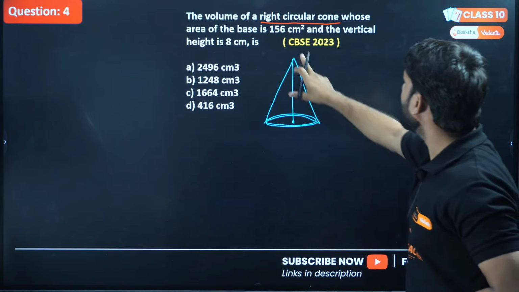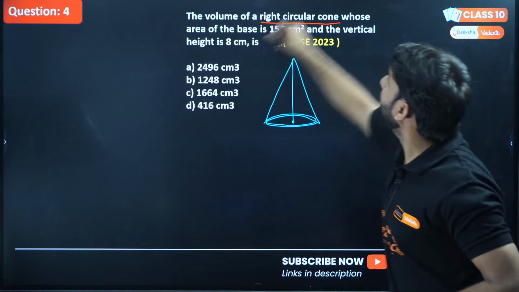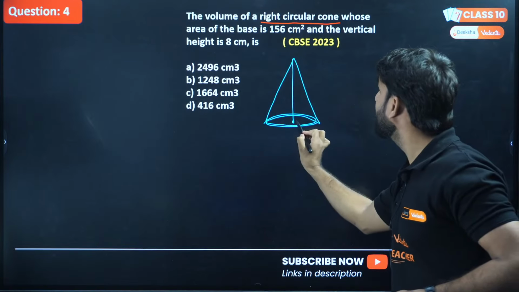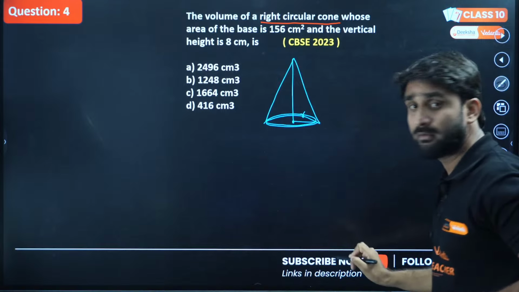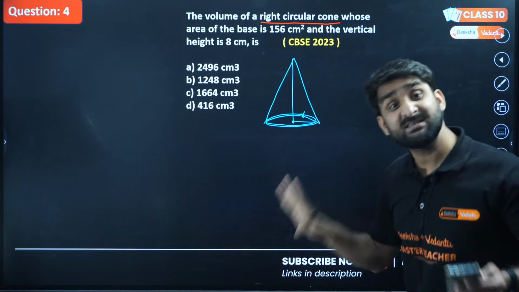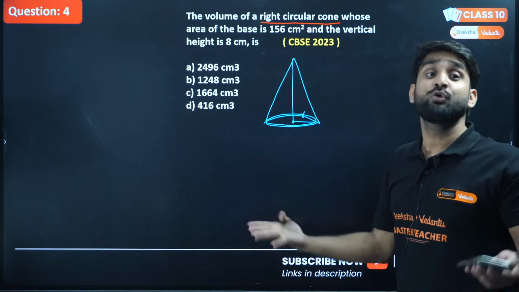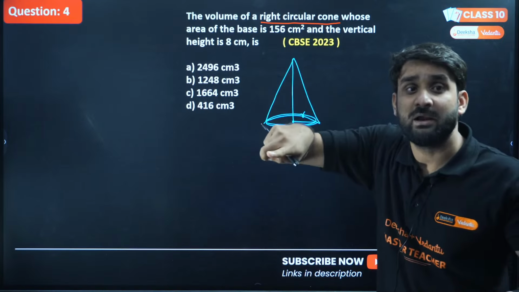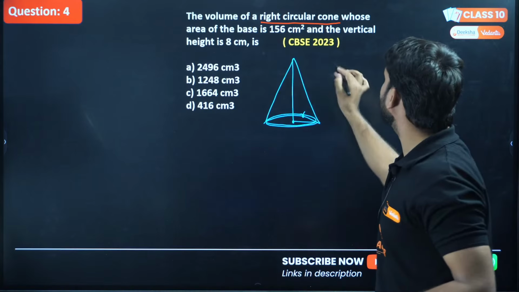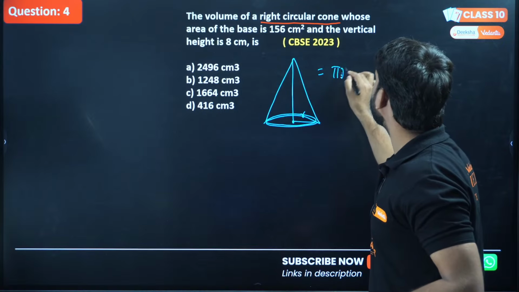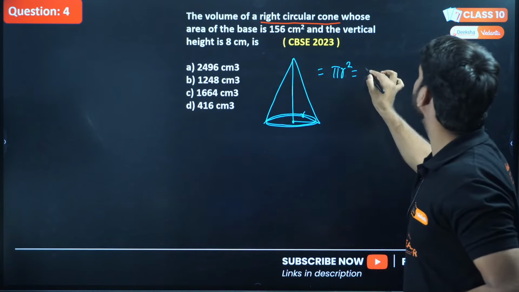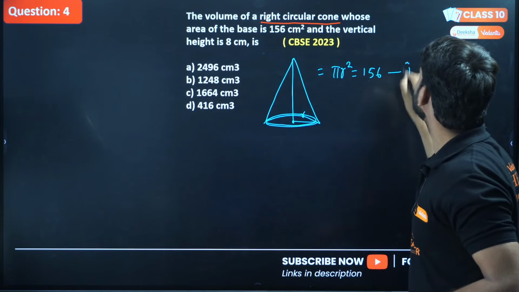So the area of the base, and the base is circular. Let's say the radius of this circle is r, and the area of the base is given to you. Whose area? The circle's area, which we all know is pi r square, given as 156. Call it equation number 1.